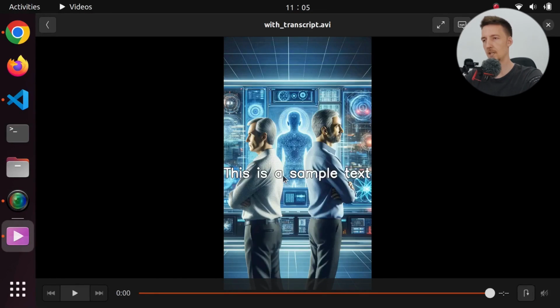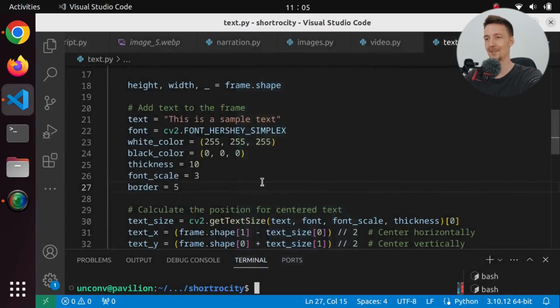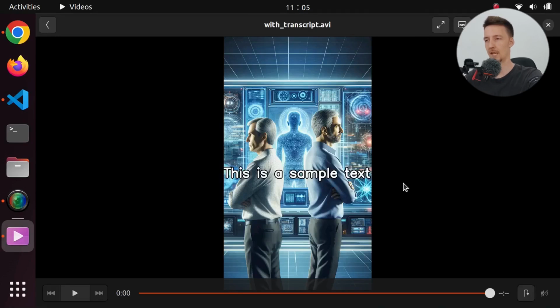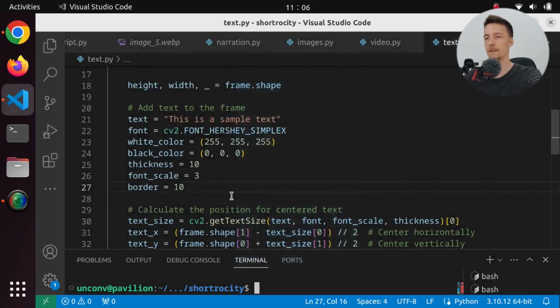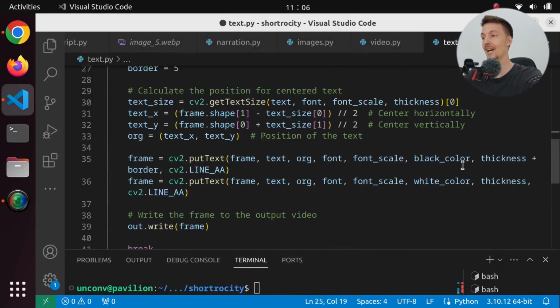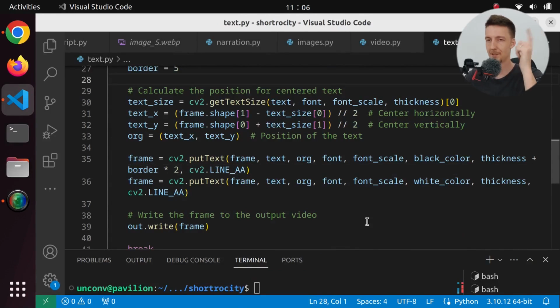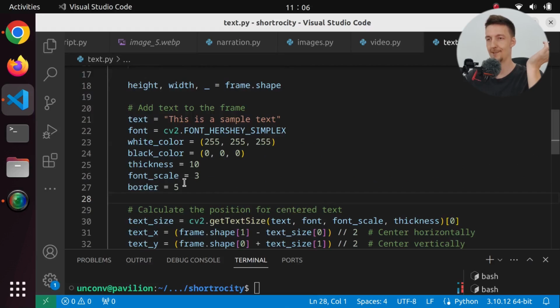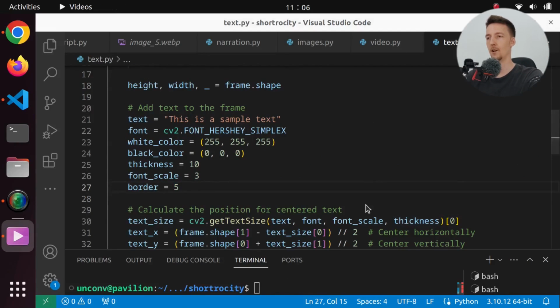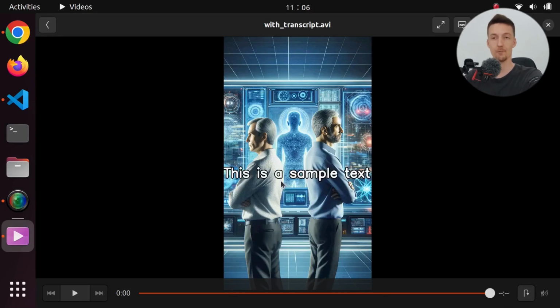That looks better. It's not amazing. And somehow I see it as blue, but it should be black. I'll make the border 10. Okay, that looks good. But I feel like if thickness is 10 and border is 10, it doesn't seem right. So I'll set border to 5, and I am going to say here border times 2, because in my mind, it seems better to have a border of 5. And this one looks more like a border of 5 to me.